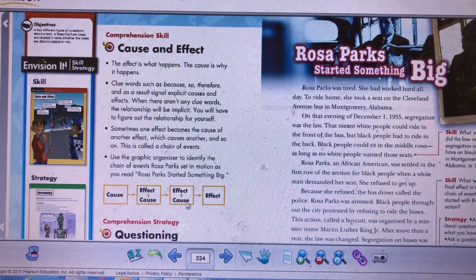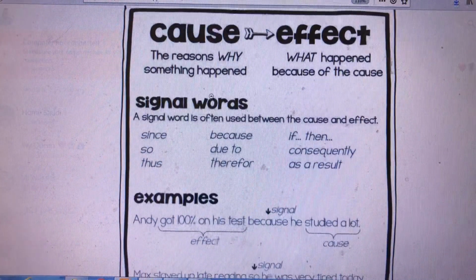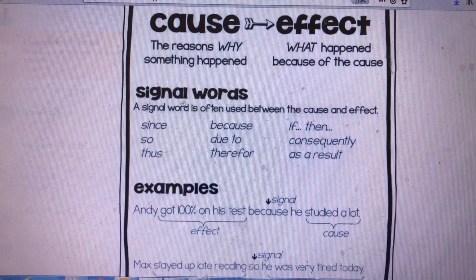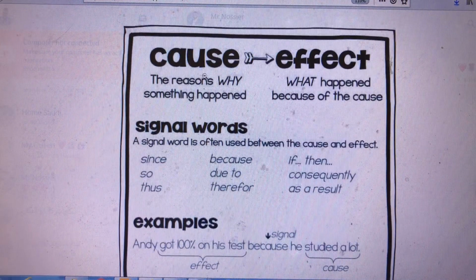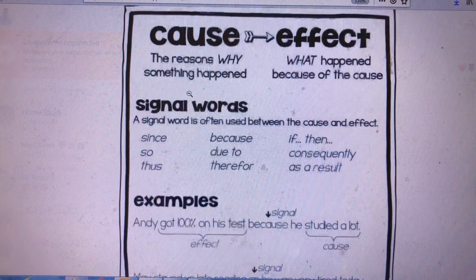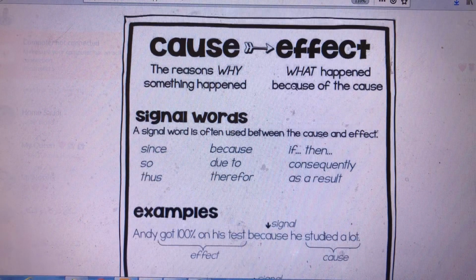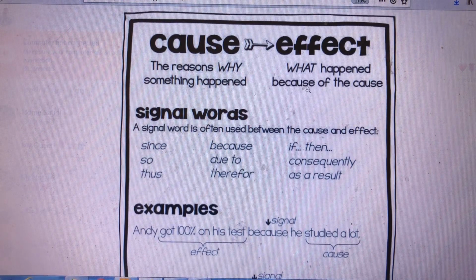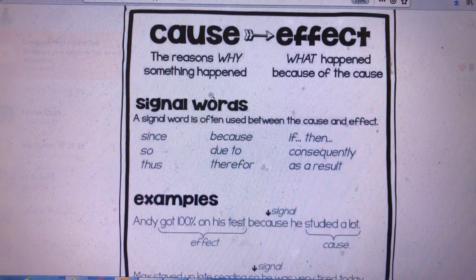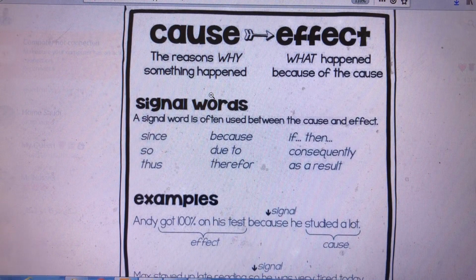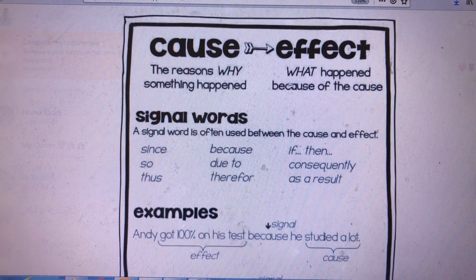Have a big look here again to revise with me the cause and effect. Yes, it's the same page of last Thursday. I told you about the cause and effect. Cause is why something happened, and effect is what happened. The cause is why something happened or the reason for doing something, and the effect is what happened.